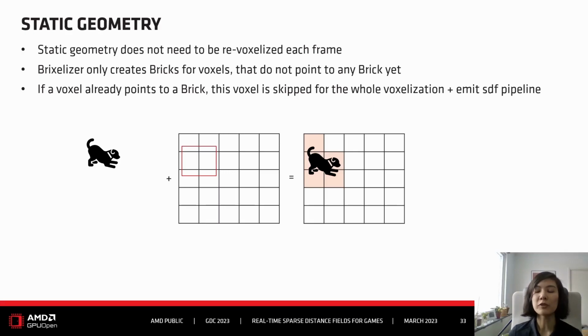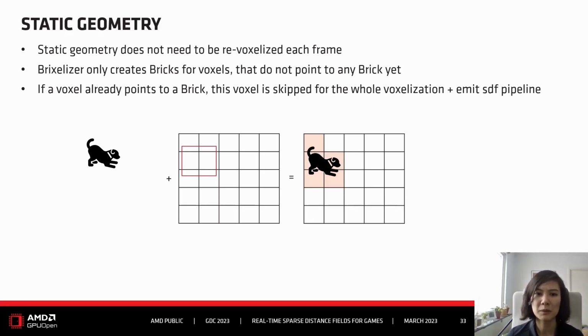So there's a way for Pixelizer to cache the results and just keep them persistent. To achieve this, Pixelizer only creates new bricks for voxels that do not point to any brick yet. So if a voxel already points to a brick, this voxel will be completely ignored throughout the whole voxelization and ambient distance field pipeline.